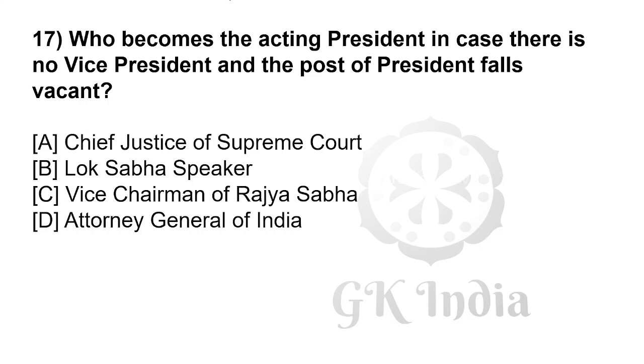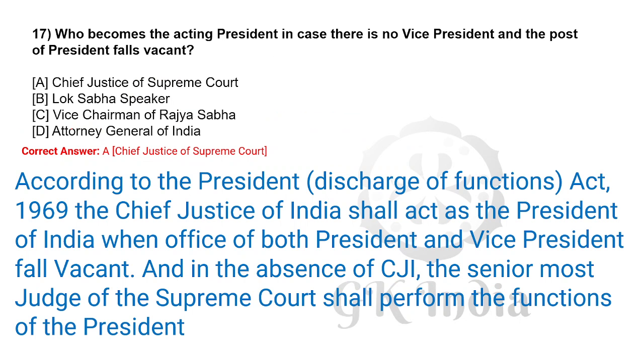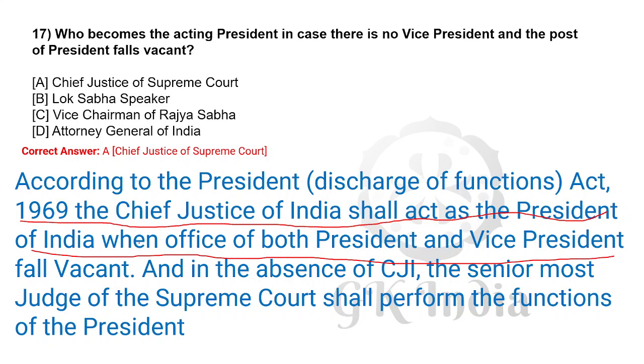Who becomes the acting president in case there is no vice president and the post of president falls vacant? Answer is the Chief Justice of Supreme Court. According to the President (Discharge of Functions) Act of 1969, the Chief Justice of India shall act as the President of India when the offices of both President and Vice President fall vacant. In the absence of the CJI, the senior-most judge of the Supreme Court shall perform the functions of the President.